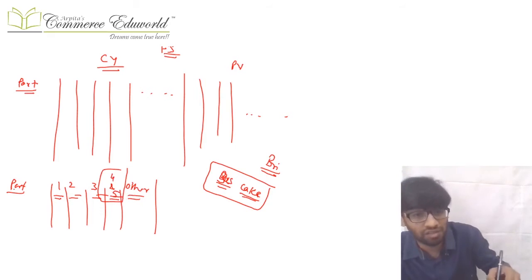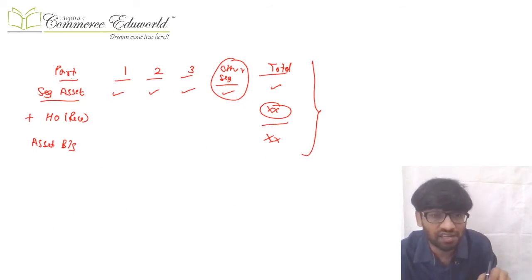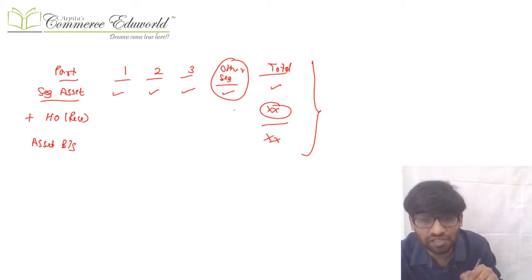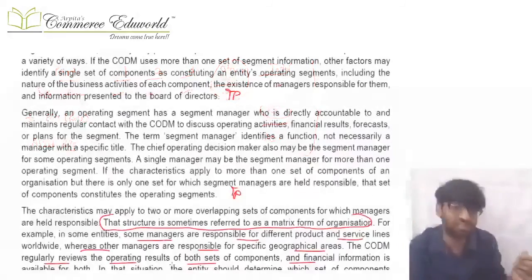Now in that also, how does the RICO happen? RICO happens like this: we show segment information like segment assets 1, 2, 3, others, and then there are some things which are not allocated to segments 1, 2, 3 or to the other segments. Those are shown as RICO, and then you tally with the assets of the balance sheet. This is just an example.